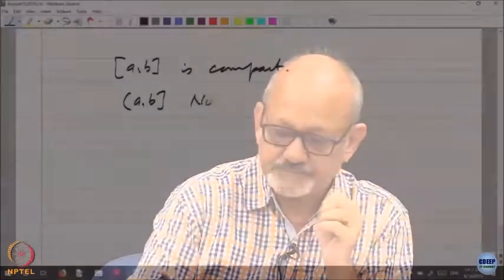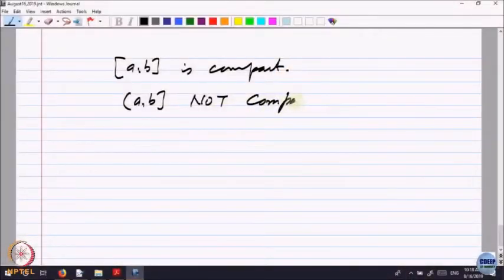Here the limit can become, for example, a. If you look at the sequence a plus 1 over n, right, then that is going to converge to a. Any subsequence also will converge to a, because the sequence itself is convergent, but a is not inside the set. So, this is not a compact set, because we have produced a counterexample, right, not compact.